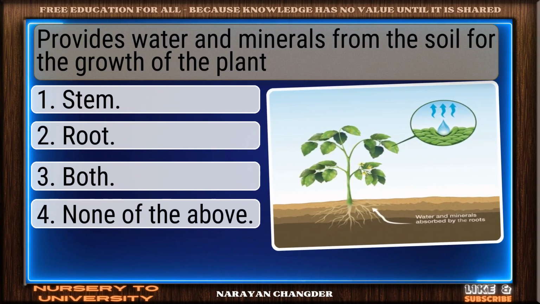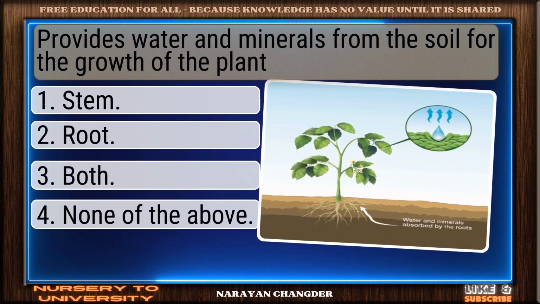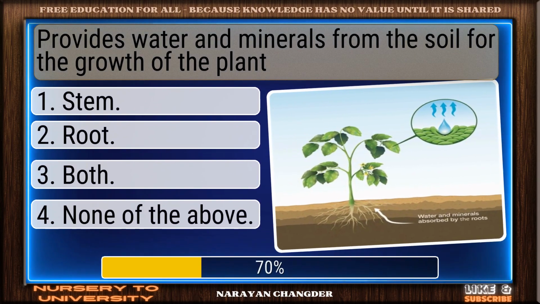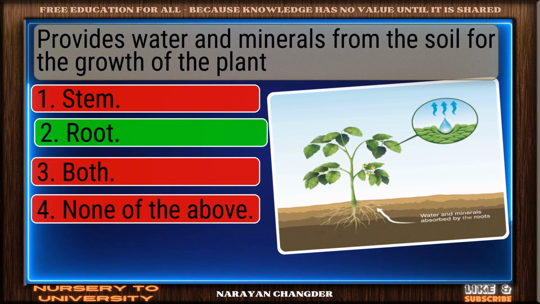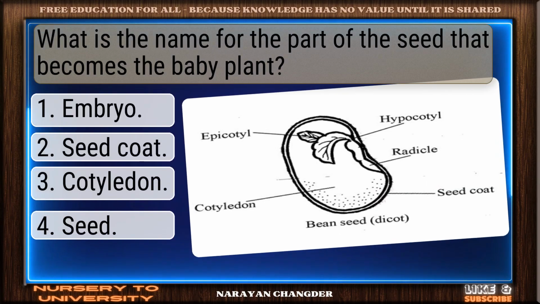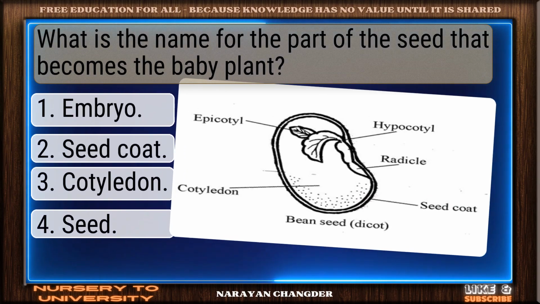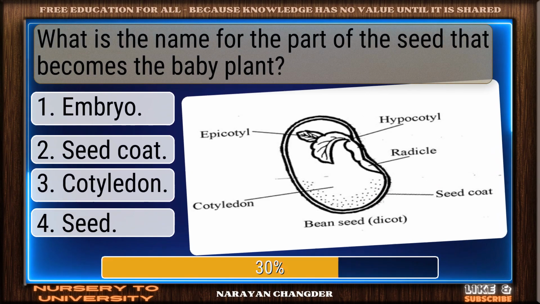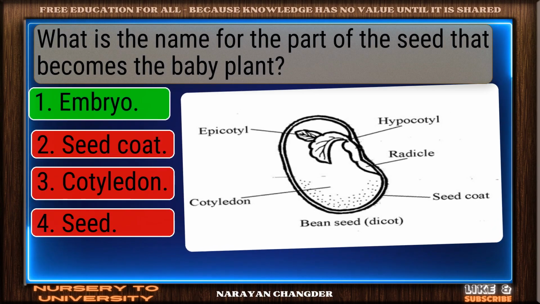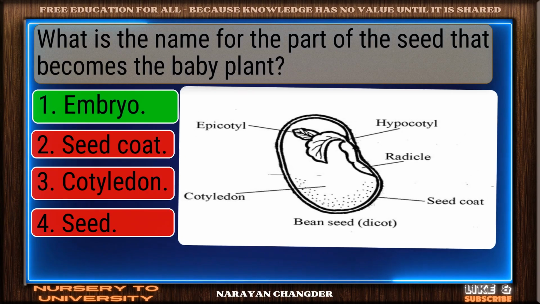Provides water and minerals from the soil for the growth of the plant. Bravo, root is the answer. What is the name for the part of the seed that becomes the baby plant? Solid response. Embryo is a valid choice.